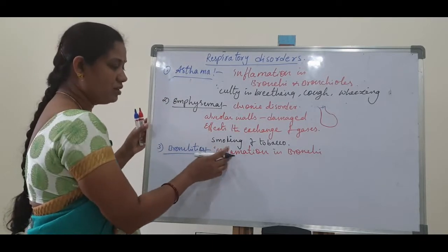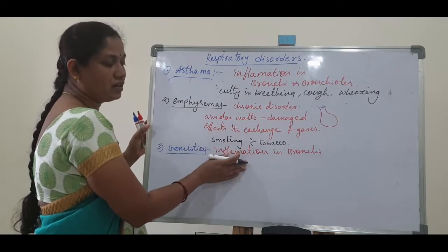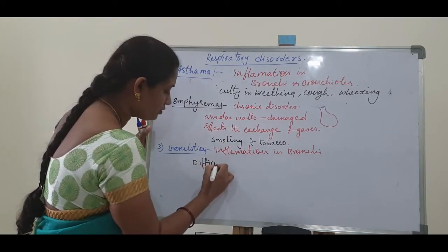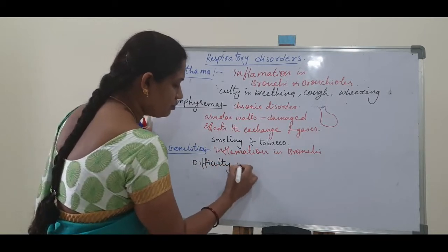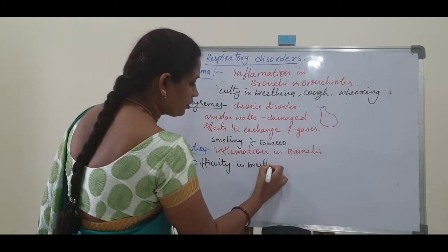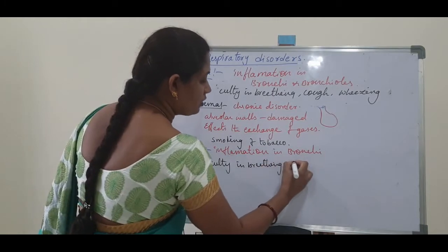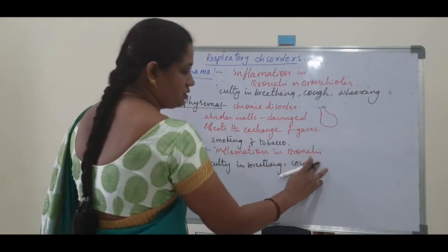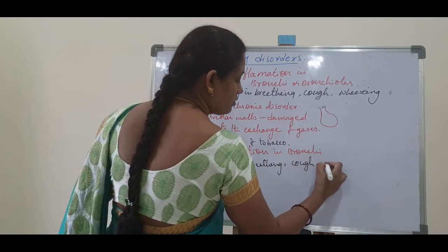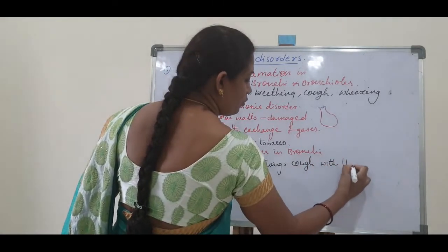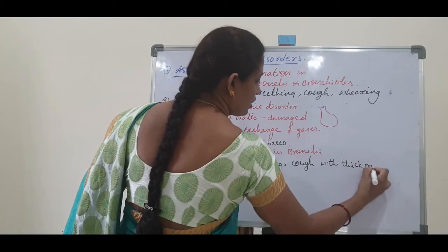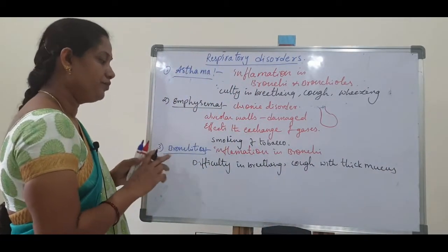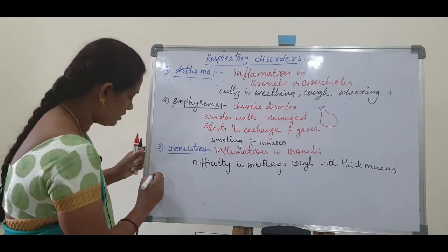Here also inflammation occurs, and as a result there is difficulty in breathing. Next, severe cough occurs, severe cough with thick mucus, which is also called phlegm. So that is about bronchitis.